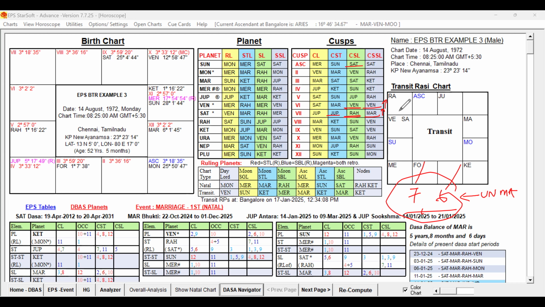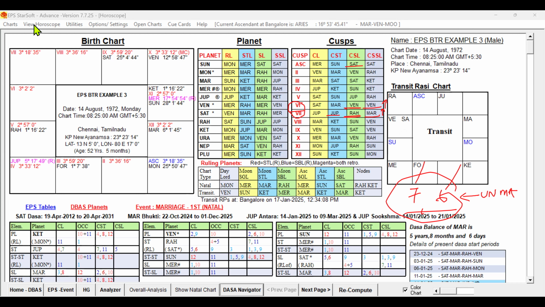After Venus, Sun will come. Otherwise, to reduce the birth time, the previous sublord Ketu will come. So we have to keep it in mind. There could be a change in the sublord. Definitely, when we increase more than 5-6 minutes, it will change. But the 7th sublord will change within 2 minutes also. So with these two, it is indicating the possibility of changing these sublords. So we have to keep it in mind.